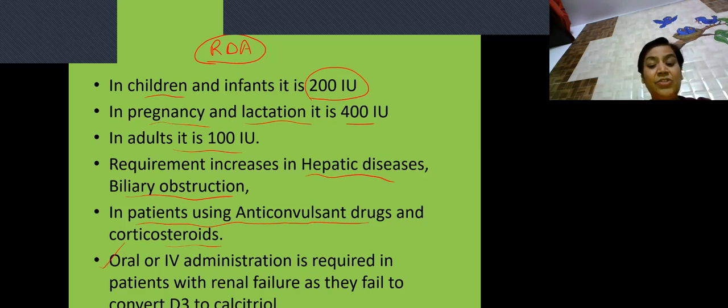And this is again a very important point. Oral or IV administration is required in patients with renal failure. Why? Because the major reaction of vitamin D synthesis, that is the 1-alpha hydroxylation, occurs in the kidney. So during chronic renal failure, IV administration is required because the person cannot convert this D3 to calcitriol. So this is the RDA.